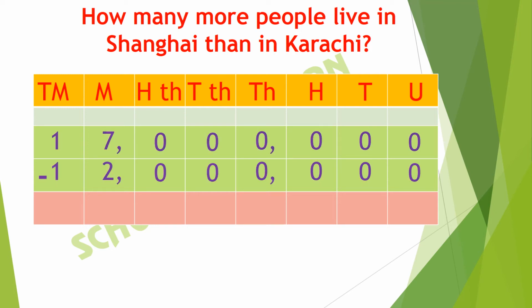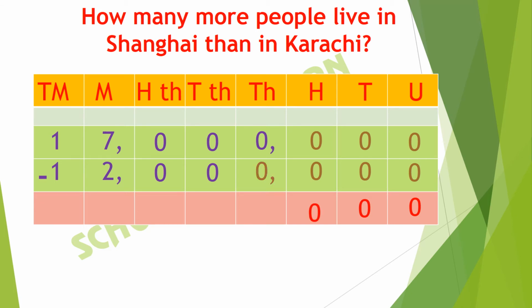Now we will start from units. We have to subtract 0 units out of 0. Here we get 0. We will write 0 because we have to subtract 0 out of 0. Now we will move towards the tens. We have to subtract 0 tens out of 0 tens. Here we get 0. In the hundreds column, we see that there is 0 that we have to subtract out of 0. So we will write 0 in the hundreds column.